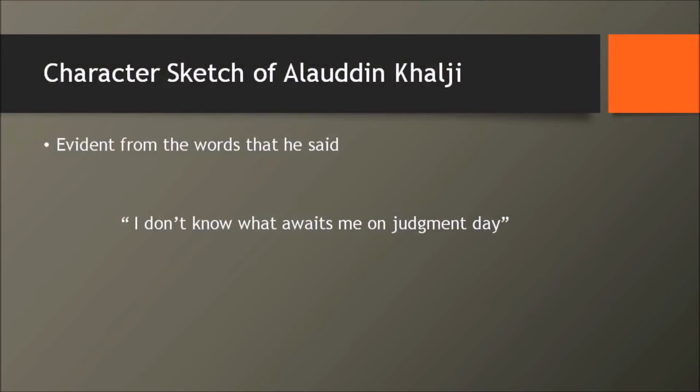Now, let's do a small character sketch of Alauddin Khalji. We have seen he has controlled the Umrah. We have seen he had controlled different aspects of the army. He had changed the revenue system, totally bringing about a revolution in the Delhi Sultanate. But let's see what kind of person he is. And this is very evident from what he said. He said once, "I don't know what awaits me on Judgment Day." So this sounds more like a person who's totally dedicated to the work that he does. So that's the character sketch of Alauddin Khalji, a very smart and able administrator who could translate his thoughts into actions and meet his ambitious targets in a very stipulated amount of time.